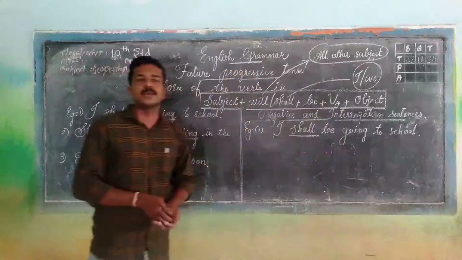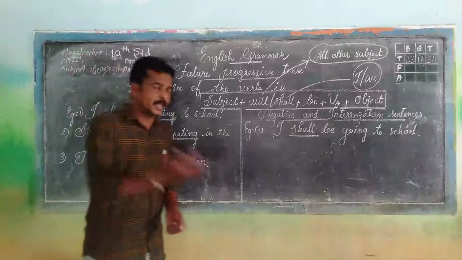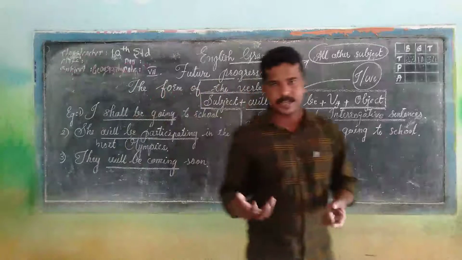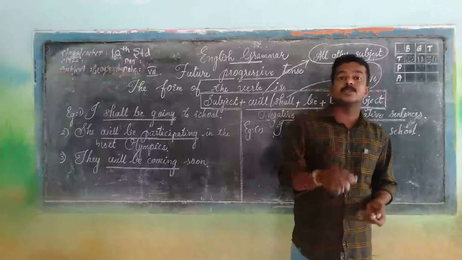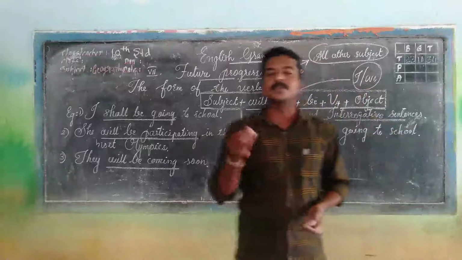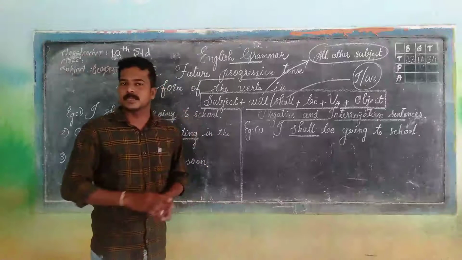And as I told you, simply memorizing the names of the tenses and the structure or the form of the verb is not important. Here too we must understand when we need to use this tense, future progressive tense.